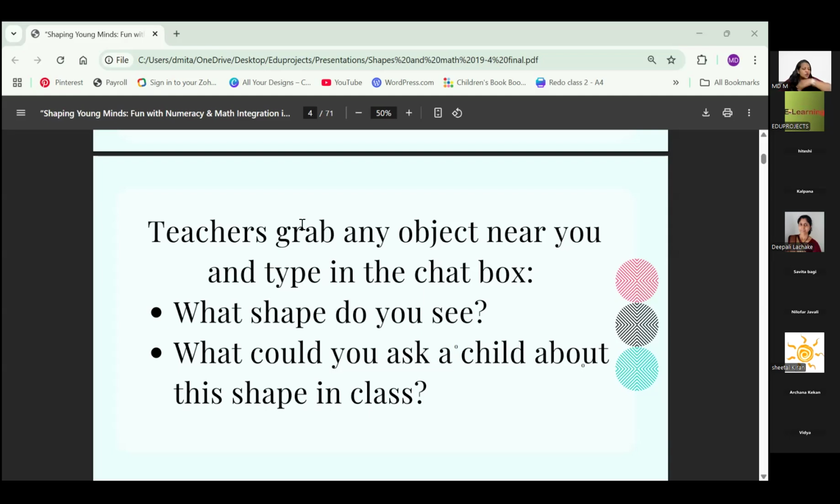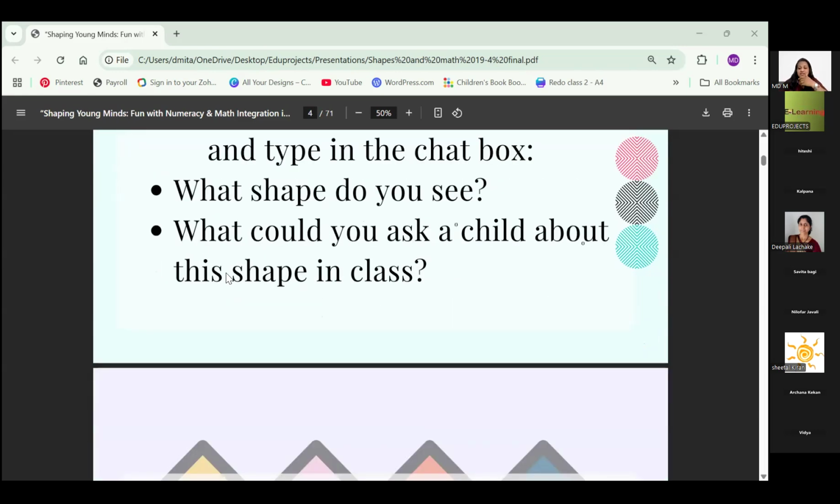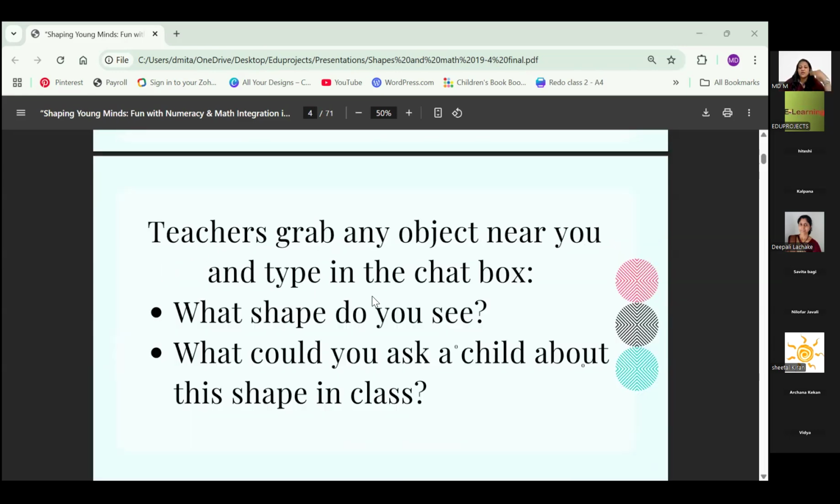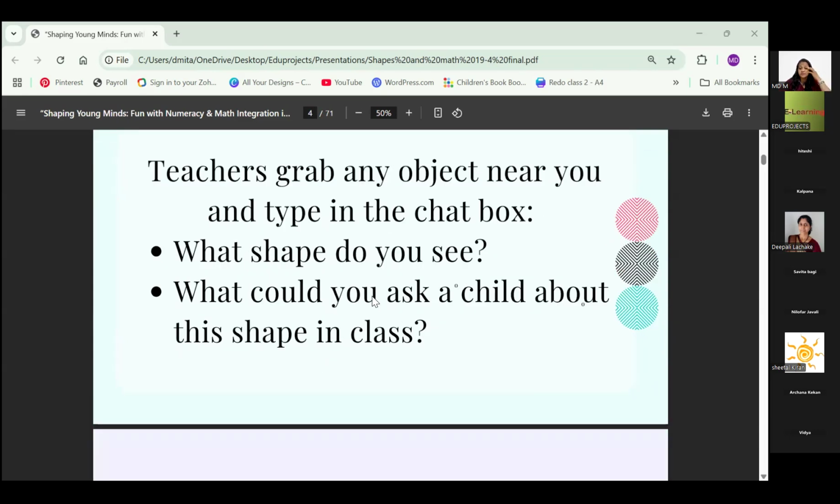And I used to roll out newspapers and I would give them objects, like basket, whatever you want to take, take it. Crayon also, they would trace, anything they would trace. And we would try to identify the shapes. So you can try that. And yeah, so thank you, teachers. You can do this activity in the classroom as well when you are teaching, or when you want to introduce a particular shape, or when you want to have a revision.